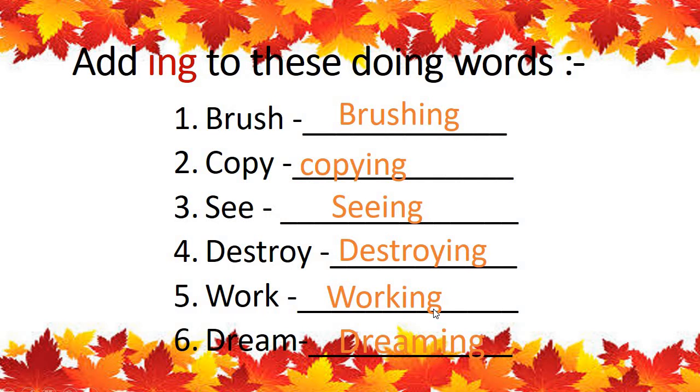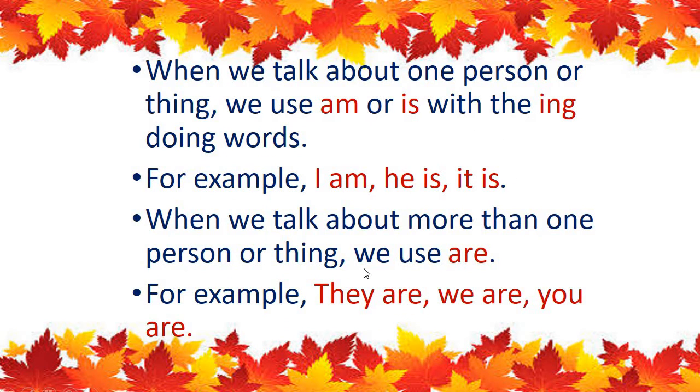Okay, children? So now see, again we will read some sentence explanation which is given in your textbook also. So where you have to use ing. When we talk about one person or thing, we use am or is with the ing doing words.